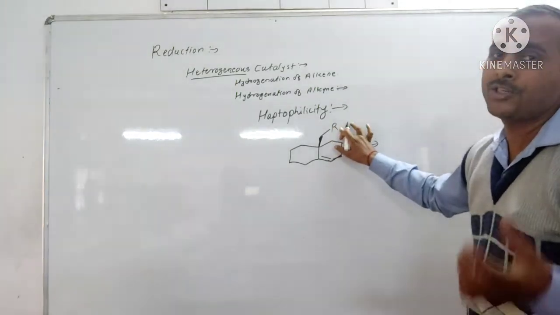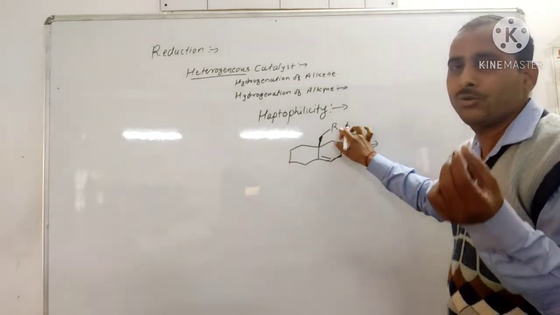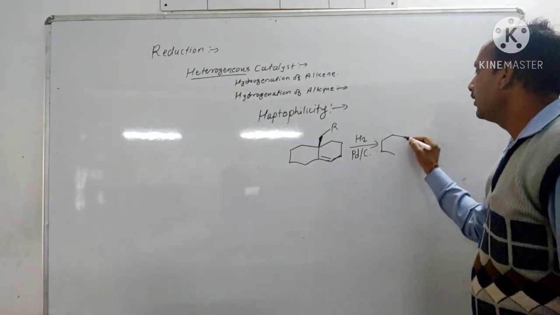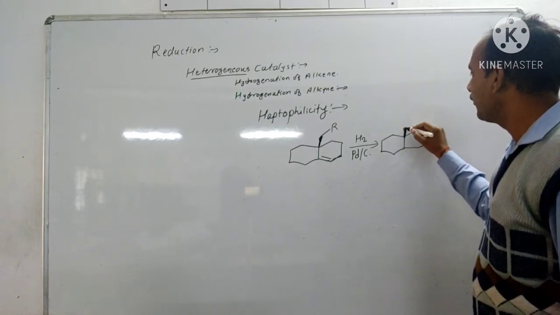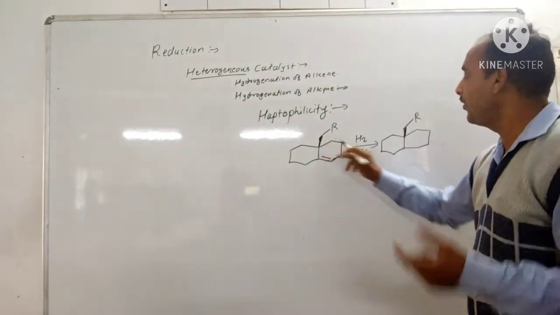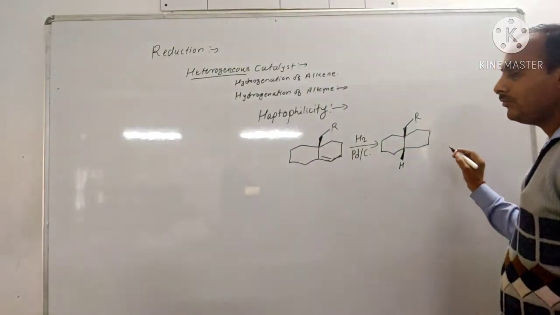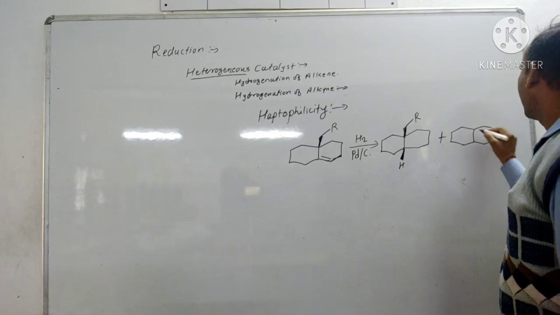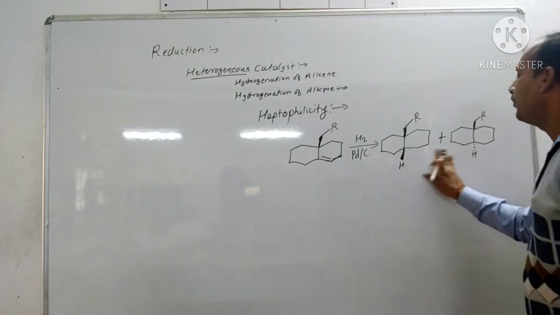Now if here is a functional group like alcohol OH, NH2, COOH, then the catalytic hydrogenation takes place in the same face as that of the functional group, means here hydrogenation occurs across this carbon-carbon double bond in the same face of the functional group, means here the hydrogen is present along the same side, or another isomer is obtained in which hydrogenation occurs from the opposite face.